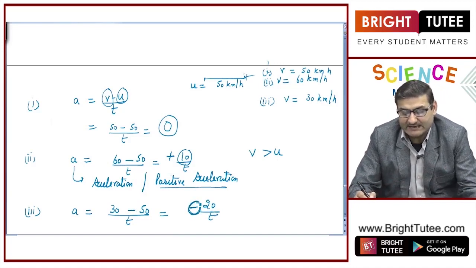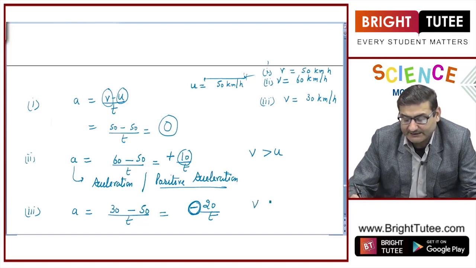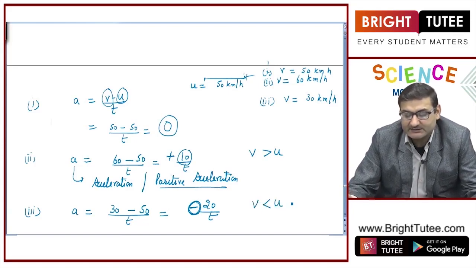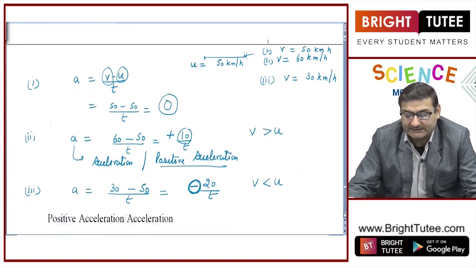This minus sign represents that the final velocity is less than the initial velocity, or the other way of saying it is that the initial velocity now is more than that of the final velocity.